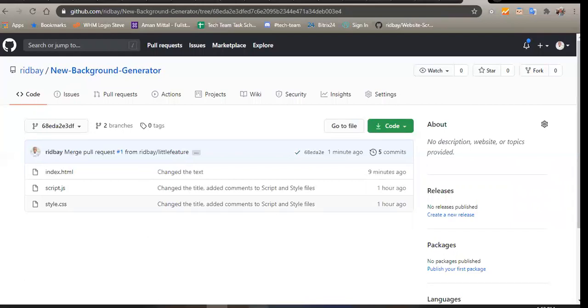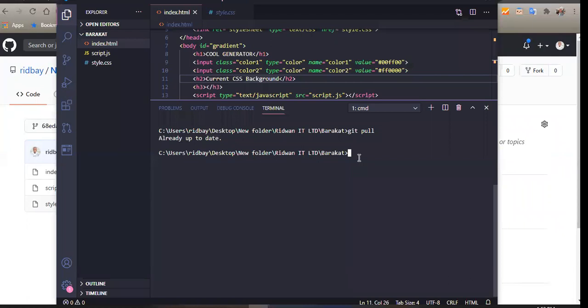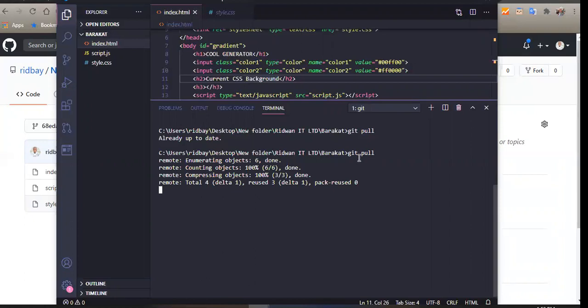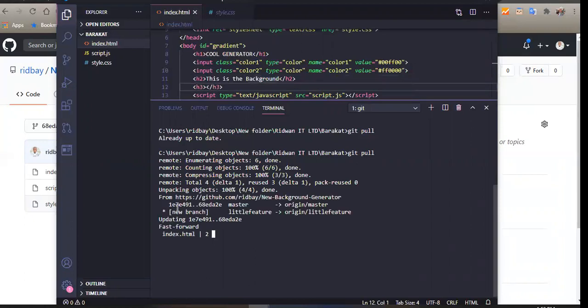Let's say on Barakat's laptop, Barakat is just going to do pull for the next one so that she's going to get the updated version of that project. You can see that it brought some information, like Ridwan's little feature which was merged in, and updated all those things. So you have all this information which you can actually go through.